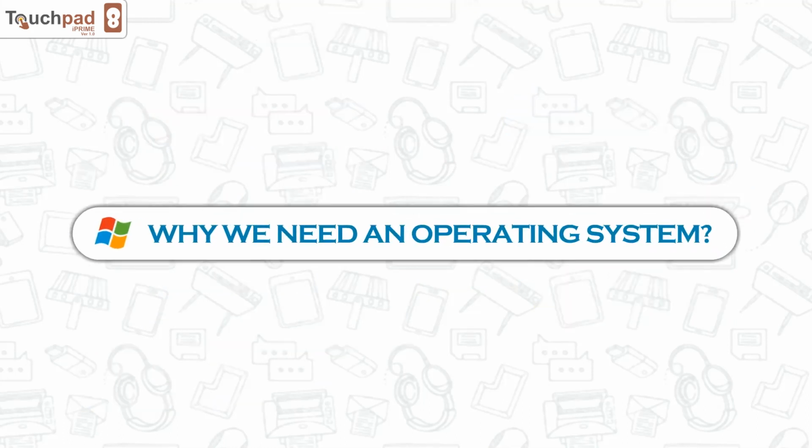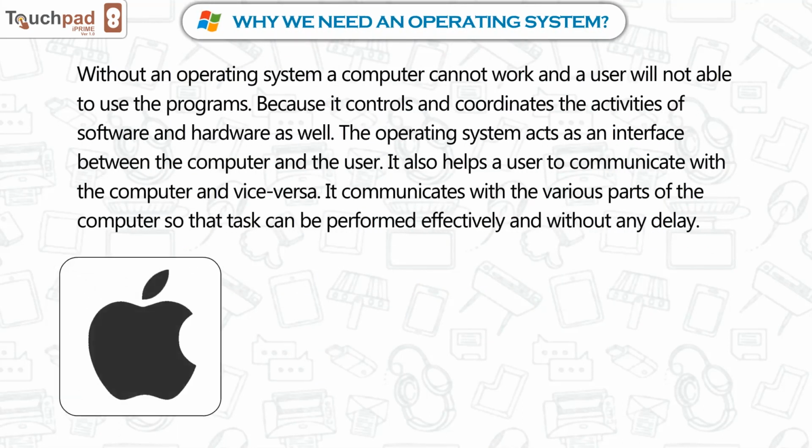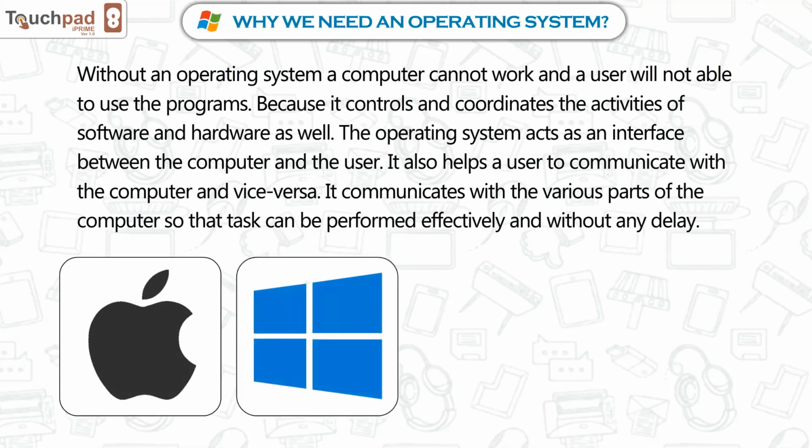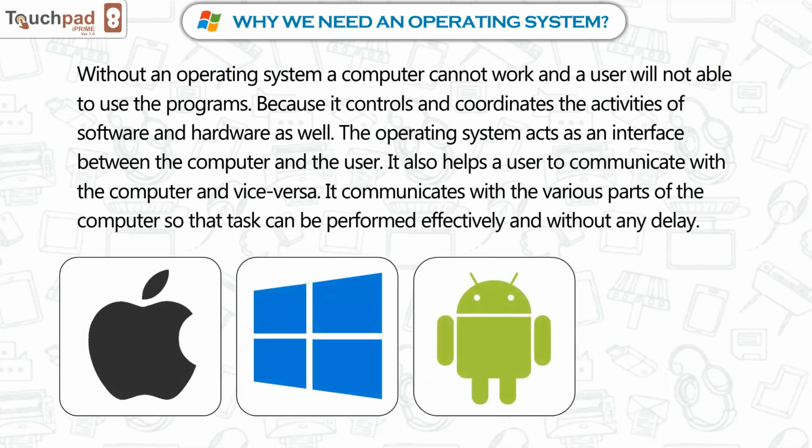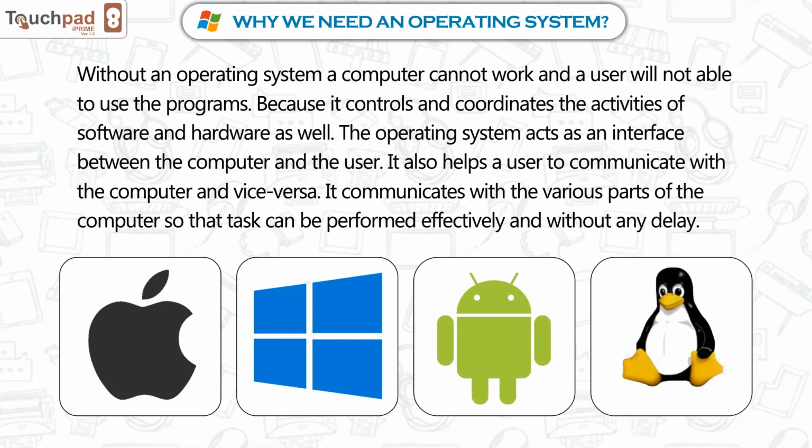Why we need an operating system? Without an operating system, a computer cannot work and a user will not be able to use the programs. Because it controls and coordinates the activities of software and hardware as well, the operating system acts as an interface between the computer and the user. It also helps a user to communicate with the computer and vice versa. It communicates with the various parts of the computer so that tasks can be performed effectively and without any delay.